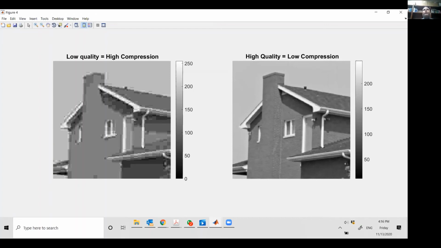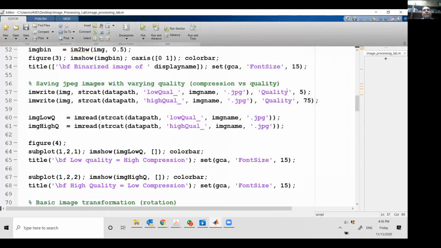And this is an open question that how can we come up with interesting algorithms where we compress without sacrificing image quality. So that's again a very, very important problem that we have. So anybody who has any questions, I just call this quality attribute of imwrite, and I just say कि इसको 5 कौन सा level, it's between 0 and 100, and close to 0 means low quality, high compression. Close to 100 means high quality and low compression. Okay, so that's what we actually see in this one.